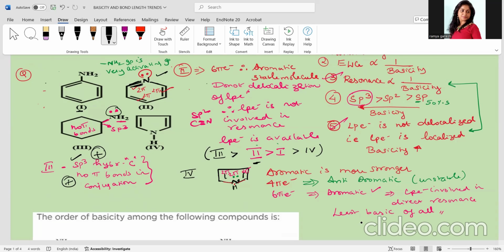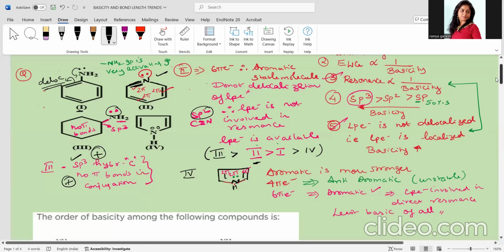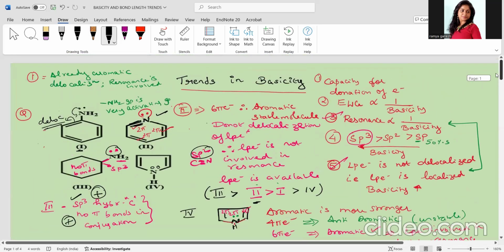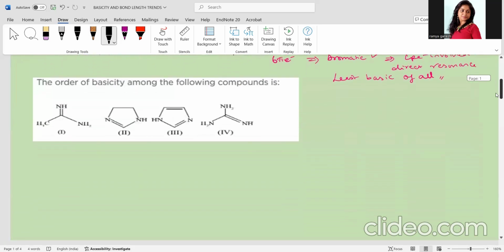At least the second has sp2 hybridization. That is the reason why it is less basic compared to the third one. But comparing the first and fourth molecules, the first molecule is involved in resonance. But what kind of resonance? Not direct resonance, isn't it? It is called delocalization. But here, it is directly involved in resonance. So direct resonance involvement makes it the least basic of all. Clear? I hope this helps you in understanding the basicity order in nitrogen containing compounds.